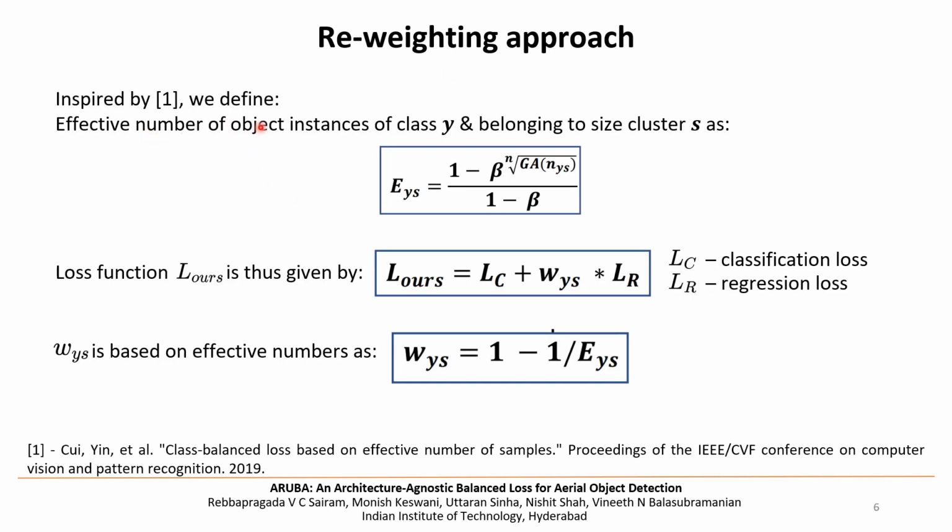Inspired by a previous work, we define EYS as the effective number of objects of a class Y belonging to a size cluster S, where beta is a hyperparameter and GA is the Gaussian amplification process. For an object detection model, we calculate the loss by multiplying the obtained weights with the regression loss and adding it to the classification loss.